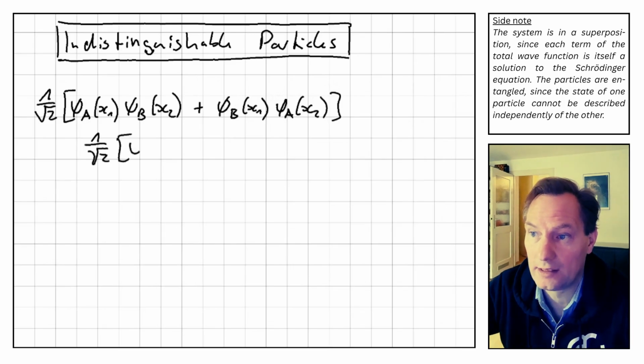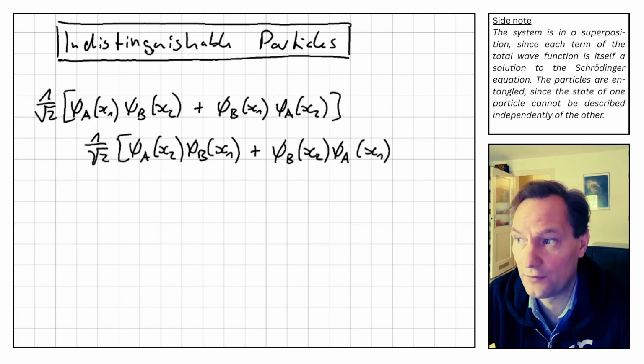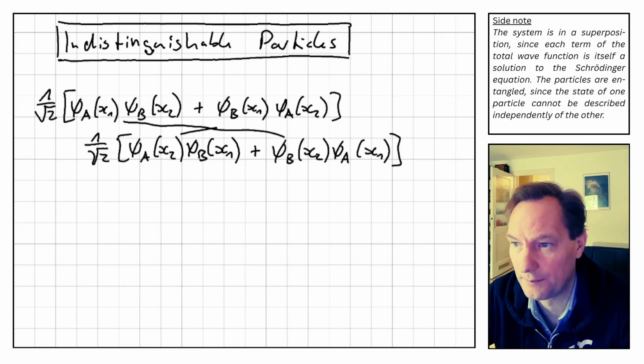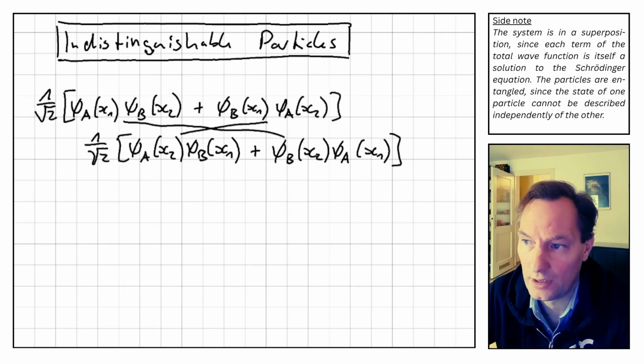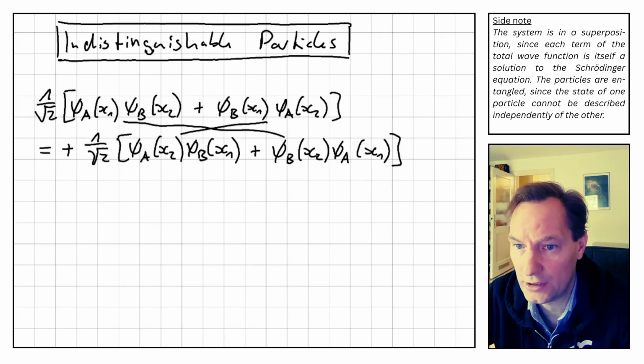When we do the particle exchange, we see that the first term of the first equation equals the second term of the second equation, and the second term of the first equation equals the first term of the second equation. That is, we show that the total wave function does not change under particle exchange.